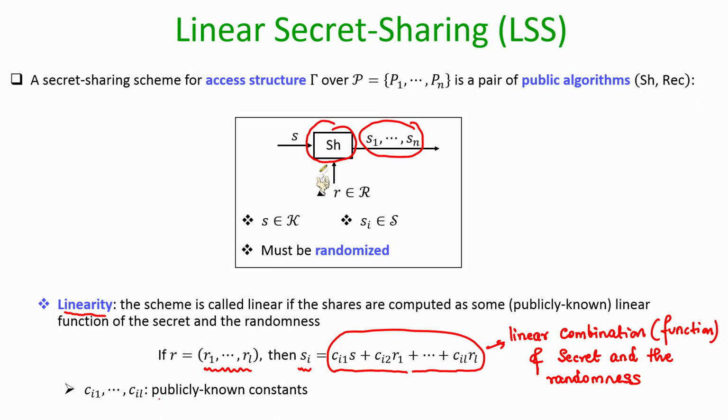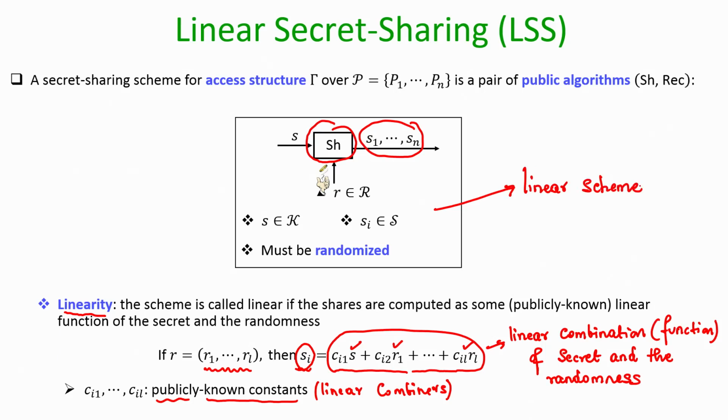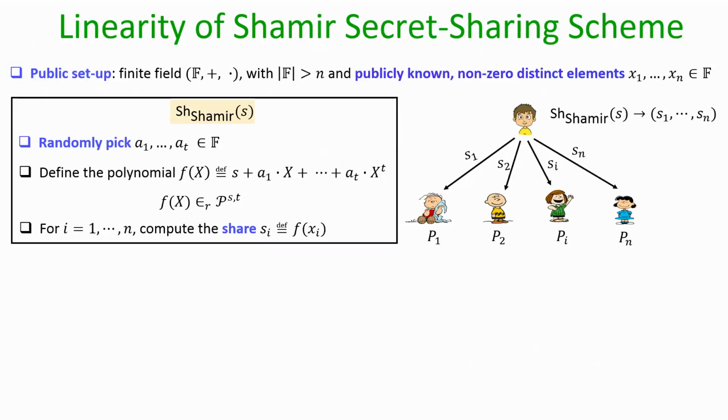Because there are these publicly known linear constants, which are also called linear combiners. Okay. And your ith share can be expressed as a linear combination of the secret and the components of the randomness. So, if this is the case, then we will say that our sharing algorithm is a linear scheme. Right, that is the definition of linear secret sharing.